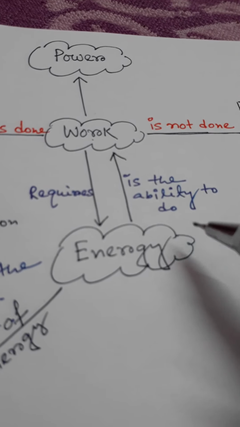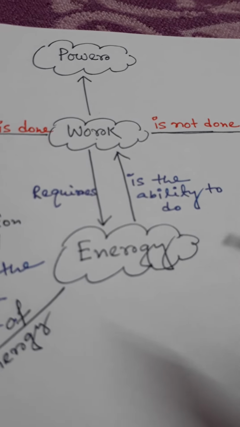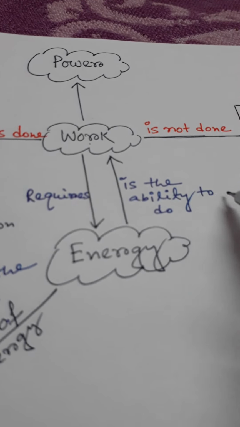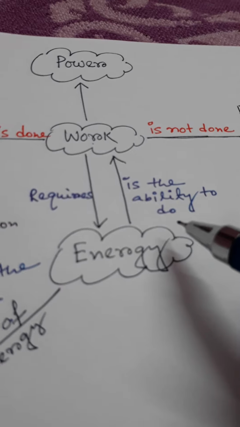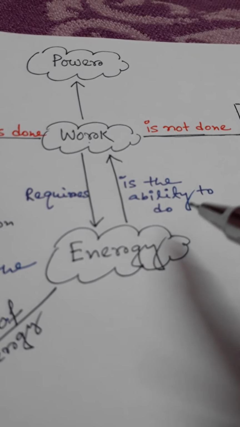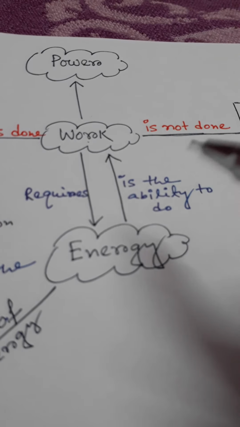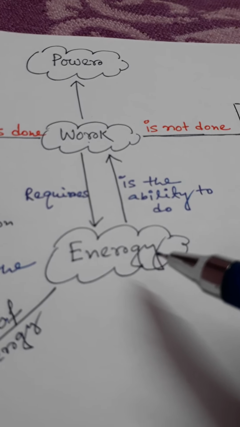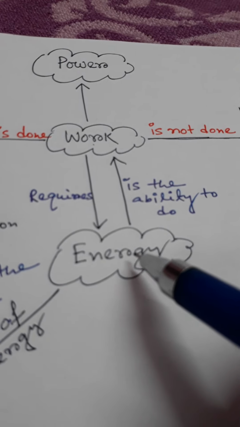So for doing work, we require energy. What is energy? Energy is the ability or capacity to do work. How much ability or capacity we need to do that work is actually called the energy. So the energy is measured by the term work.